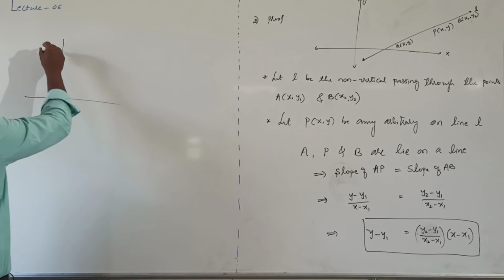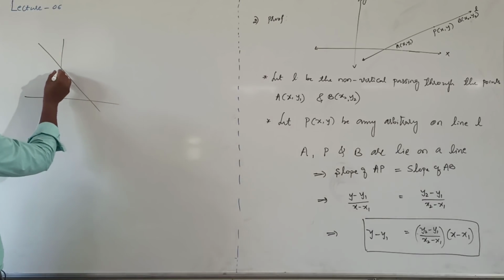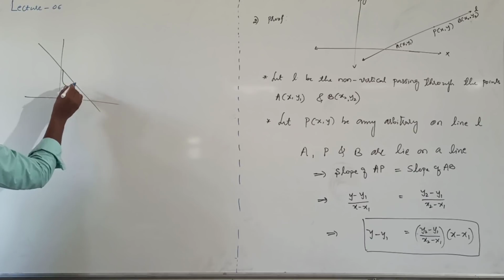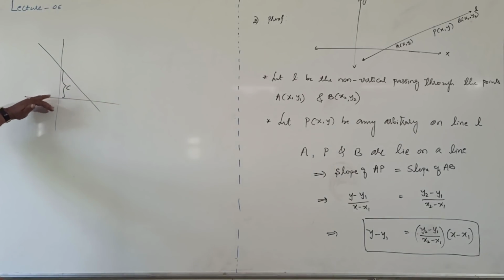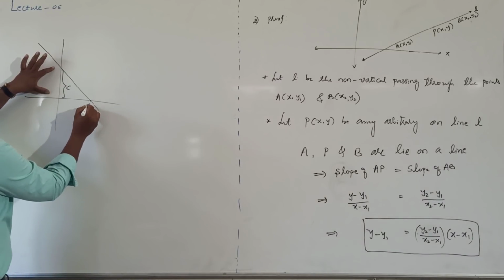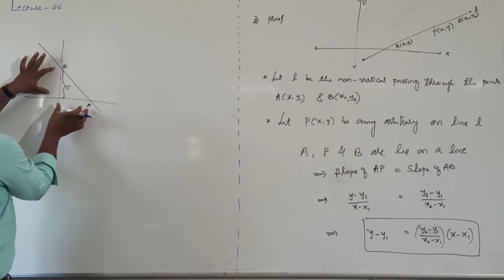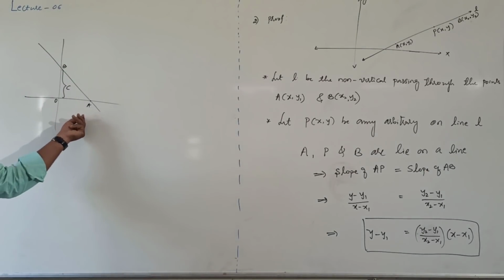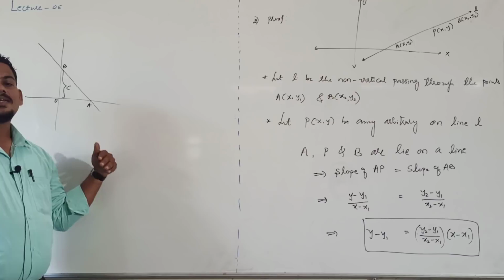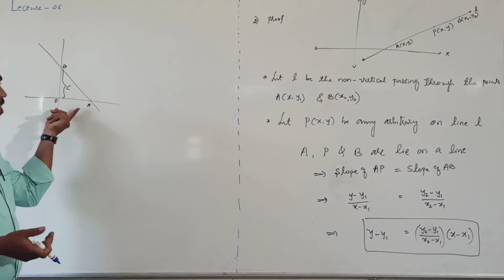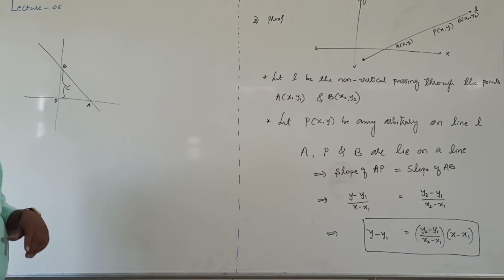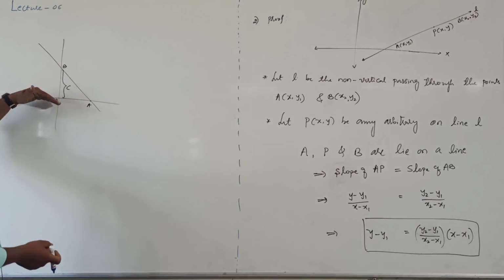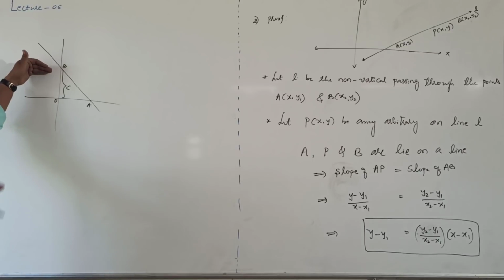Suppose it is 2D plane. This line is shifted some c units. Shifting of the line on the y-axis. This is y-intercept. For example, it is A, it is B. OA is known as x-intercept. How much distance is shifted on the x-axis and how much distance is shifted on the y-axis. Shifting of the line on the x-axis or on the y-axis.